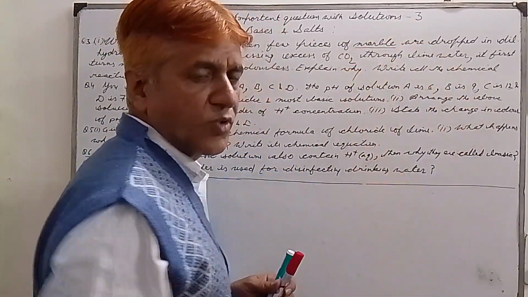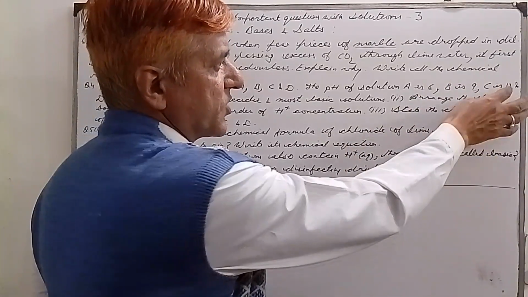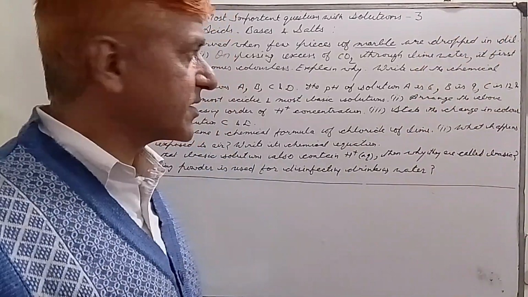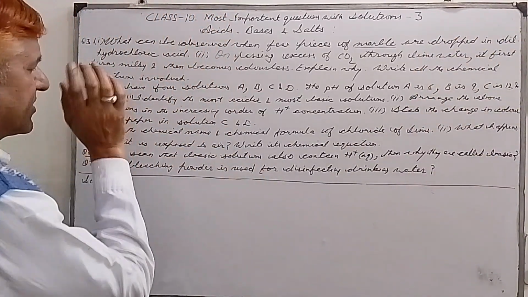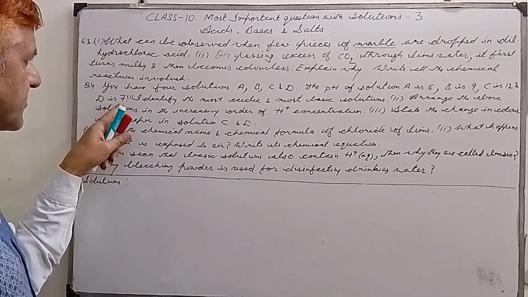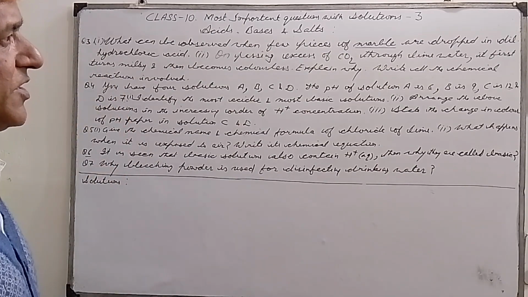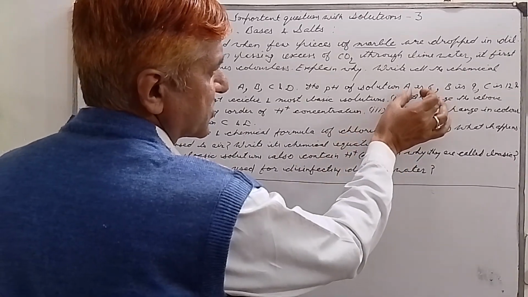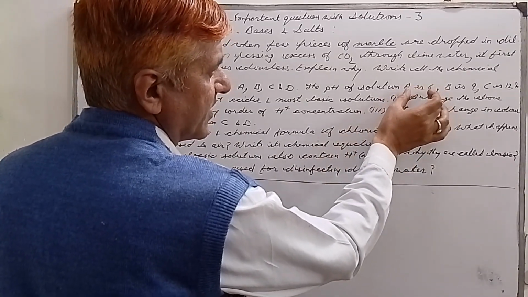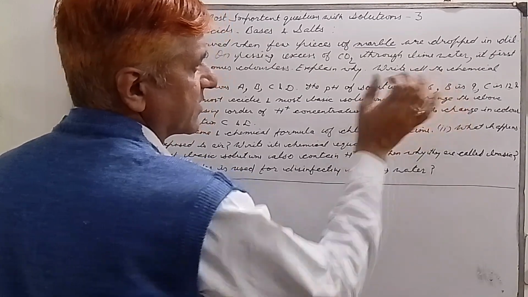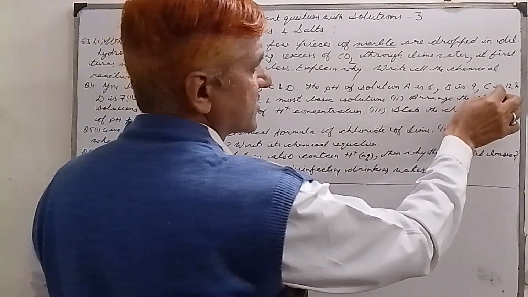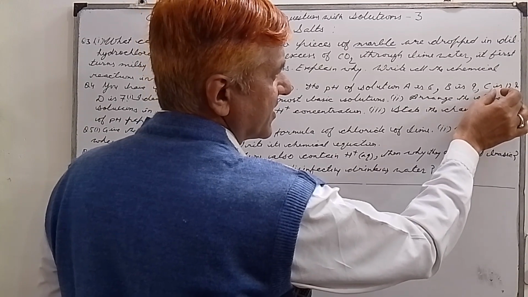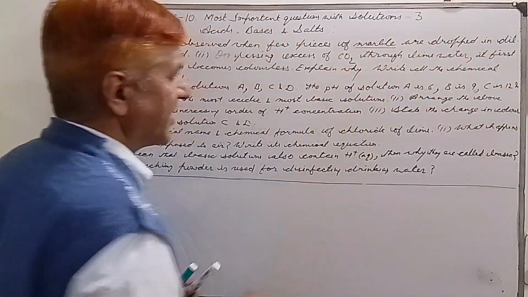B is 9, more than 7, basic. C is 12, most basic. D is 7, which means neutral. So which is most acidic? The most acidic solution is A with pH 6, which is the least here, and the most basic is solution C because its pH is the highest here.